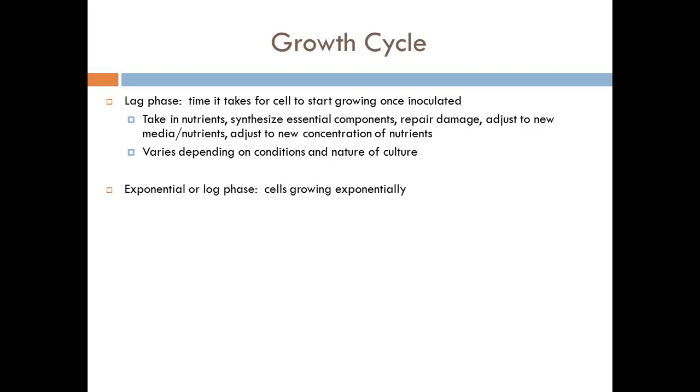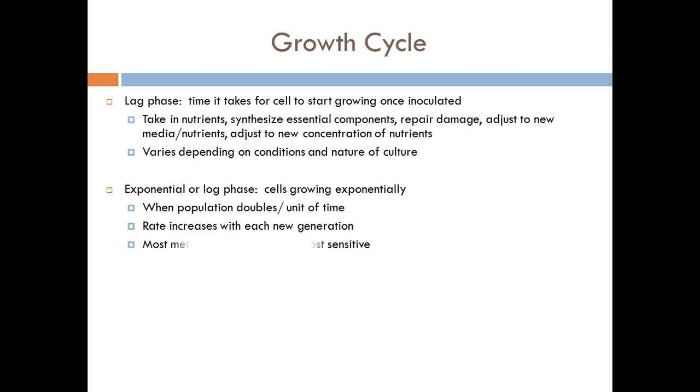The next phase is the exponential or log phase, and this is when the cells are grown exponentially. The population doubles per unit of time. The rate increases with each new generation. So this is when they're the most metabolically active, but when they're the most sensitive. So remember back in chapter 2 we talked about penicillin and how penicillin is going to stop the bridges from connecting the peptidoglycan layers. This is when penicillin will work the best because it's growing. It's the most sensitive then.